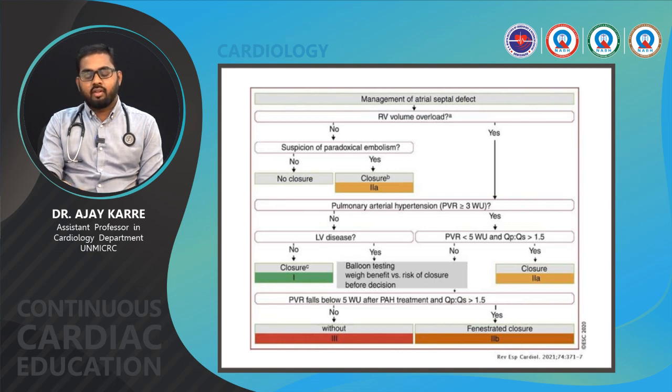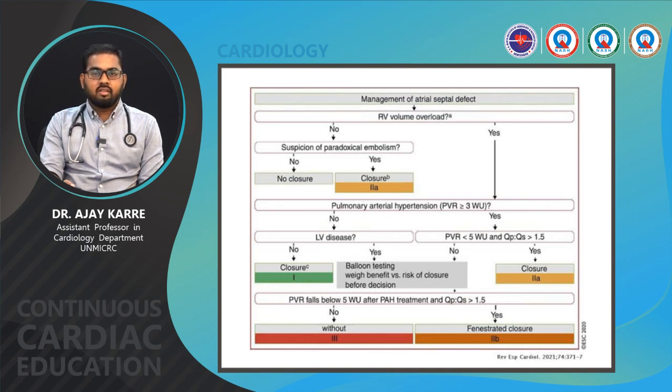The pulmonary vascular resistance value of 3 Woods unit at least. And if pulmonary vascular resistance is less than 3 Woods unit, you need to take LV disease into consideration. If there is no LV disease, it's a class 1 indication for closure of the defect. If there is LV disease, then you need to assess with balloon testing, to see whether the pulmonary capillary wedge pressure increases or not.